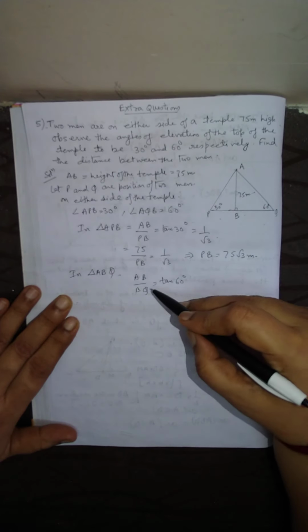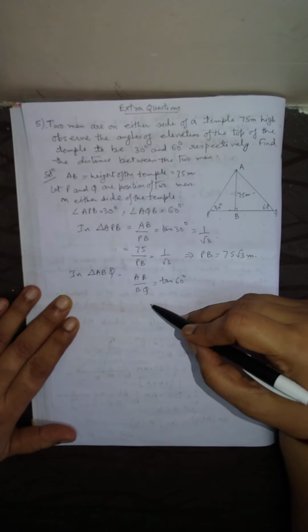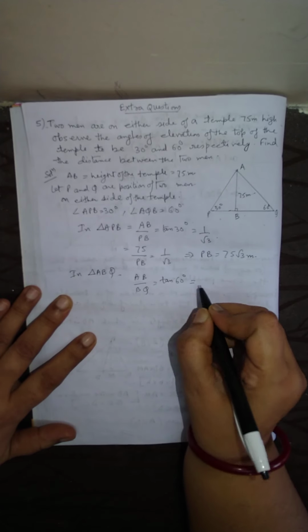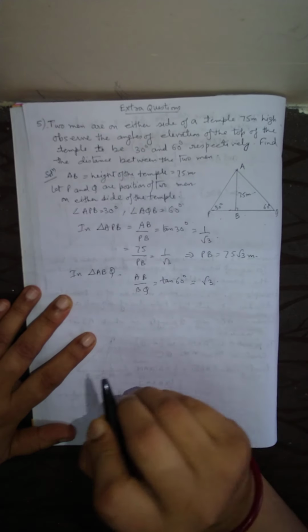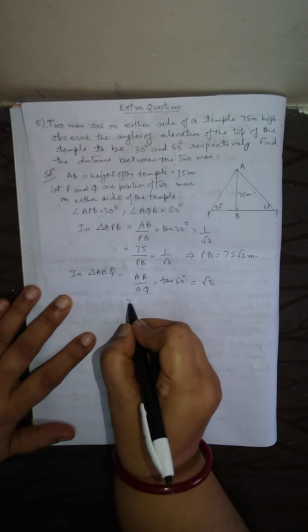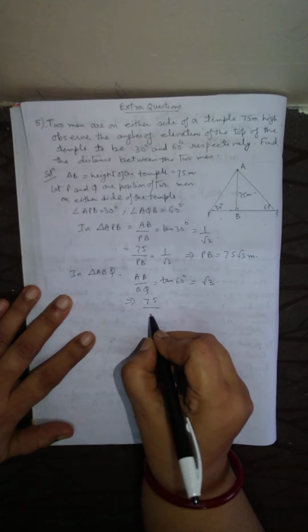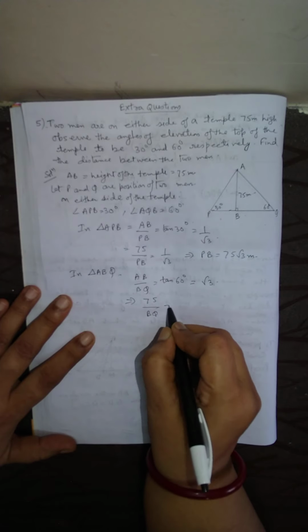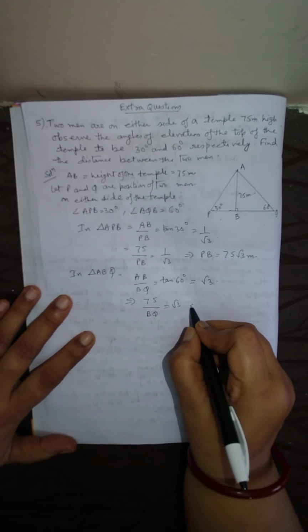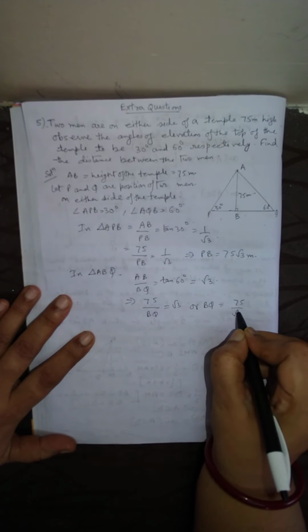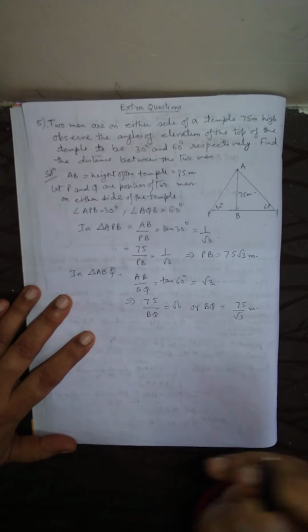Perpendicular by base is tan. So AB by BQ is tan 60, and tan 60 is root 3. So this implies AB is 75. So 75 upon BQ equals root 3, or BQ equals 75 by root 3 meter.